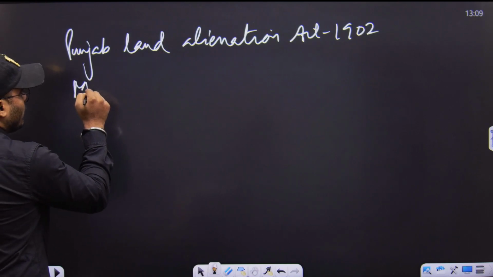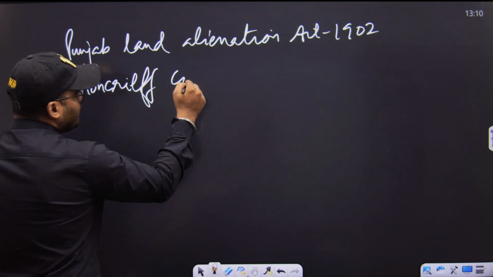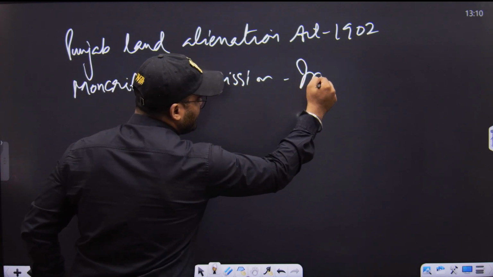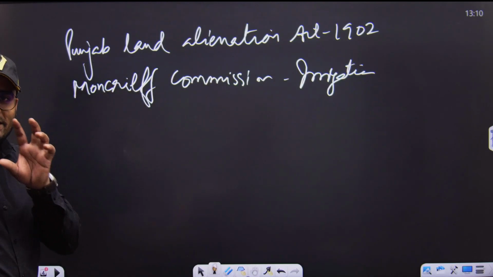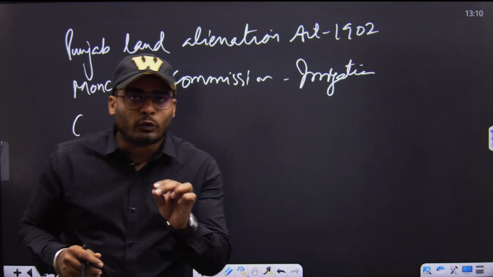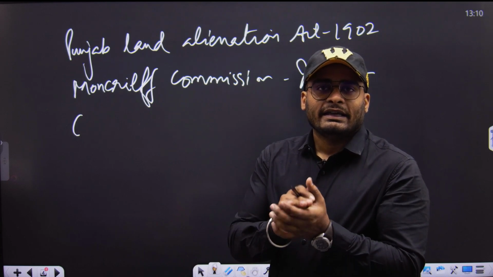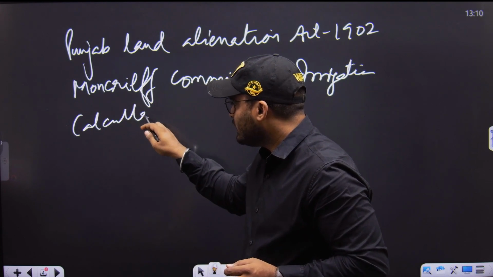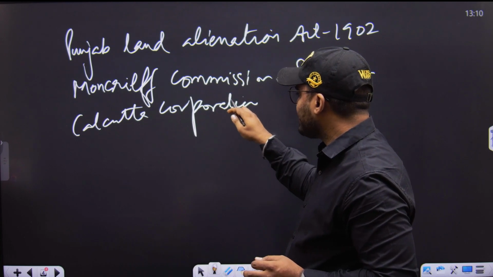Furthermore, he came out with the Moncrieff Commission. This Moncrieff Commission was responsible for providing irrigation facilities to the peasants. Furthermore, there was the Calcutta Corporation Act. With this Calcutta Corporation Act, what did Curzon do?